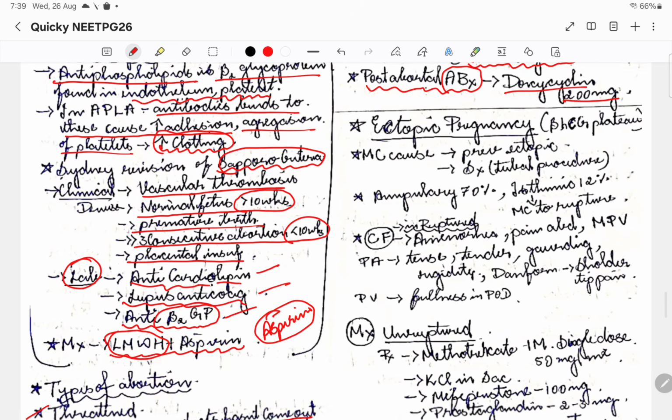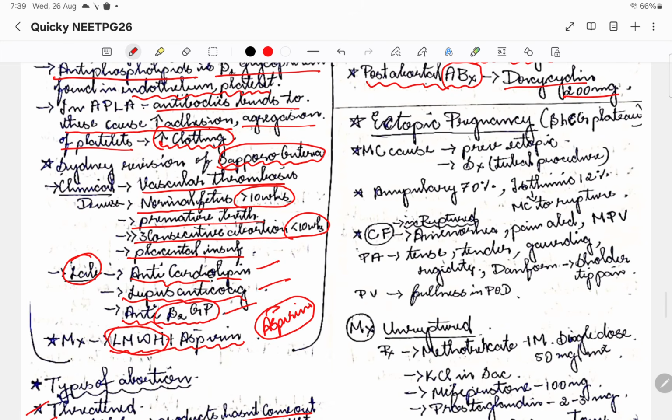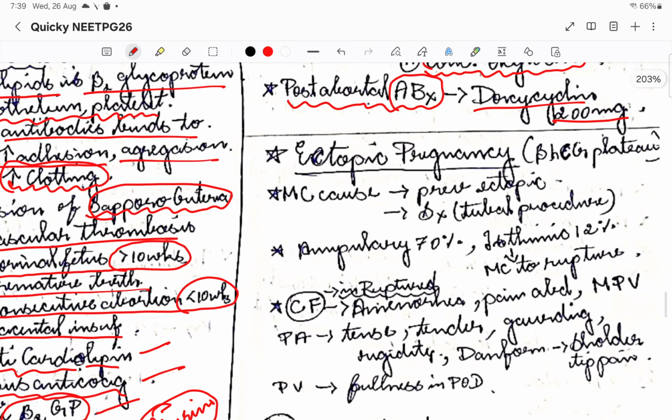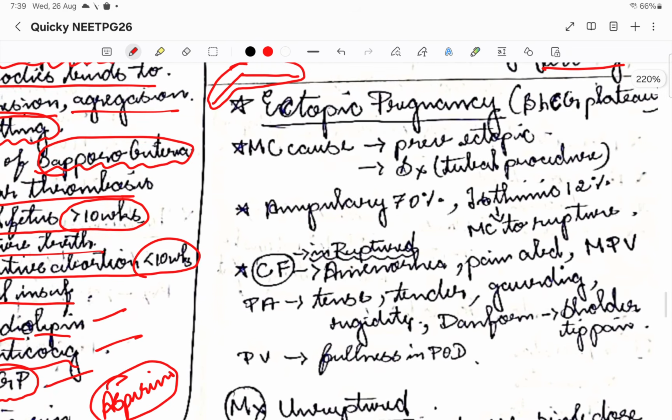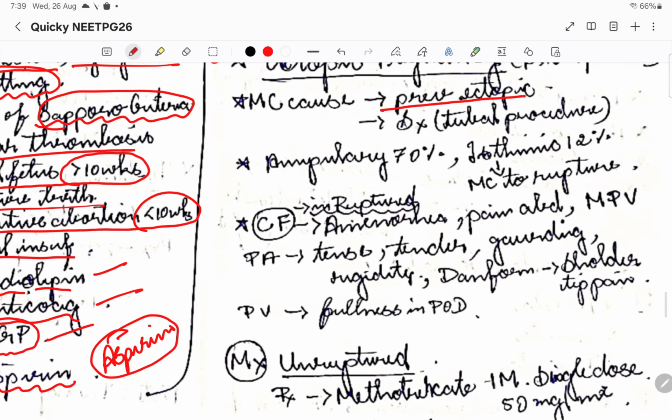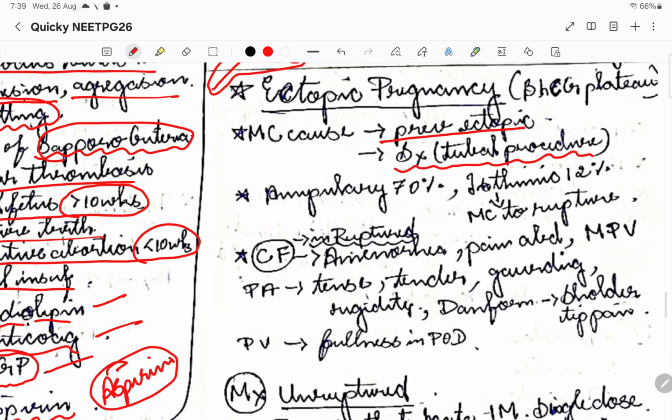Okay, then coming to ectopic pregnancies. I told you, in ectopic pregnancy there will be a beta HCG rise and it will suddenly plateau, if it is not an intrauterine pregnancy. Ectopic means it is not intrauterine; the pregnancy has happened elsewhere. The most common cause of ectopic pregnancy is a previous ectopic, or if there is a surgical tubal procedure that has happened. Some tubal procedure, if it has happened, is going to cause ectopic pregnancy.